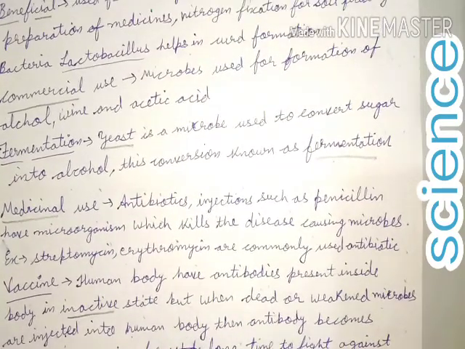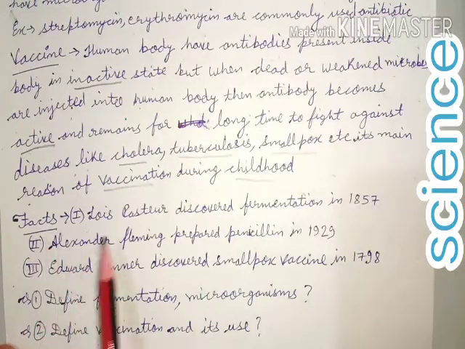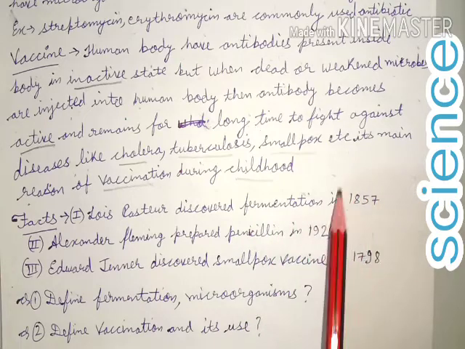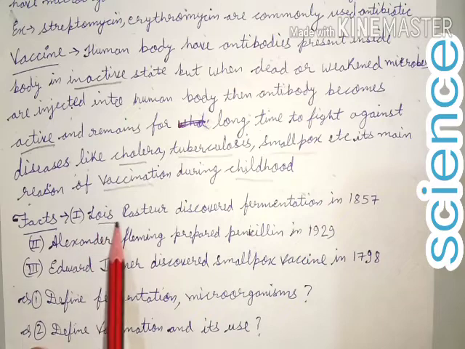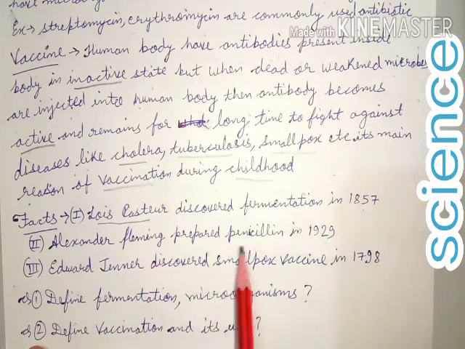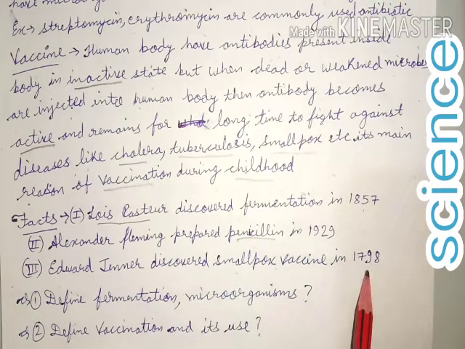Now we will discuss what a vaccine is. Some facts are there. Louis Pasteur discovered fermentation in 1857. The fermentation process was discovered by the scientist Louis Pasteur in 1857. Alexander Fleming prepared penicillin in 1929. Edward Jenner discovered the smallpox vaccine in 1798.